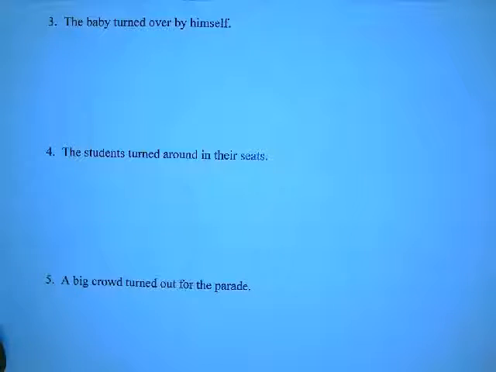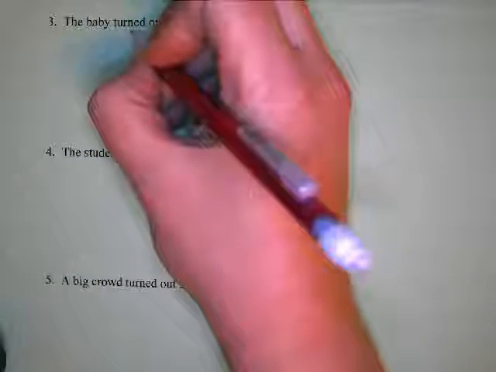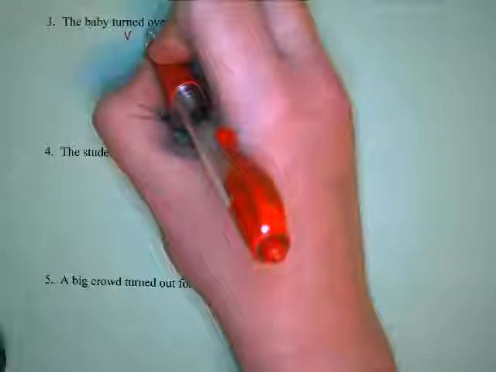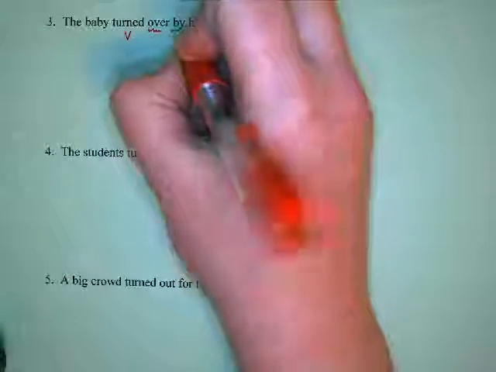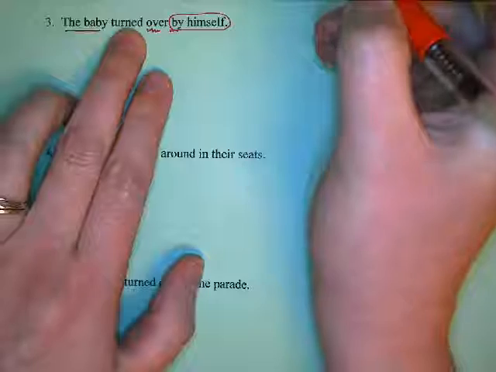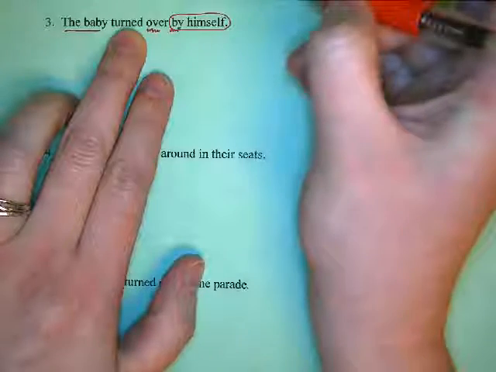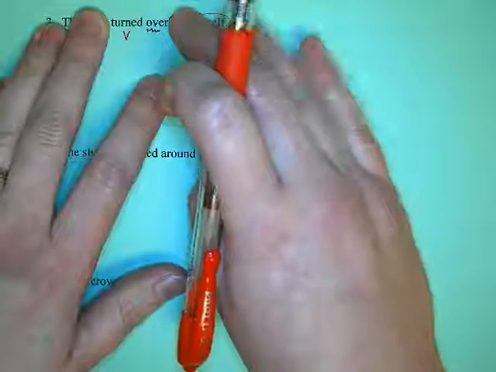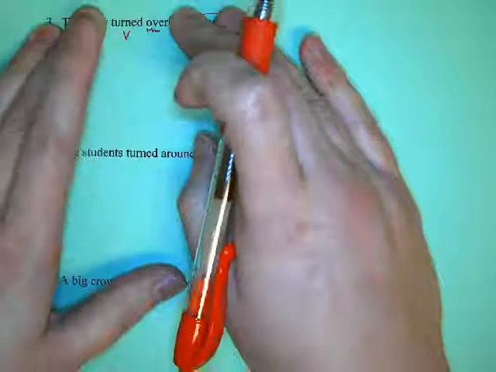So the baby turned over by himself. If you look at your sentence, you've got turned as your verb, you have two prepositions, over and by. By himself, we can recognize that's a prepositional phrase because himself is a noun. We've got the baby, which is a noun phrase. And so we have to figure out, is it turned? Is he changing his direction? Or is it turned over? Like maybe this is a sports game and he lost possession of the ball.